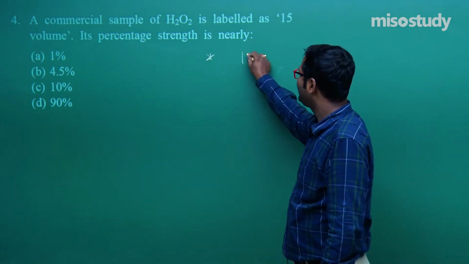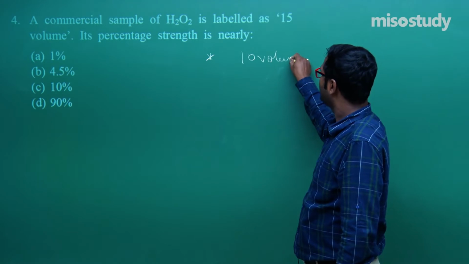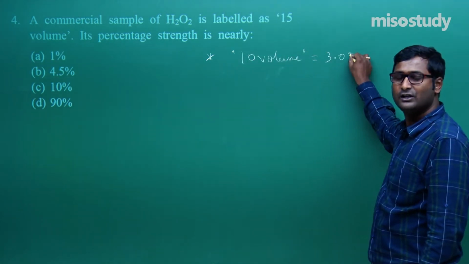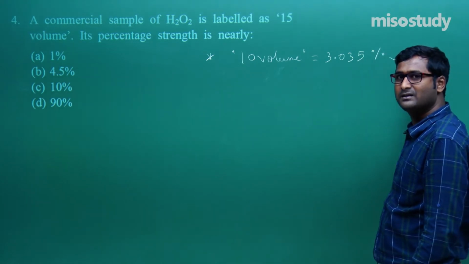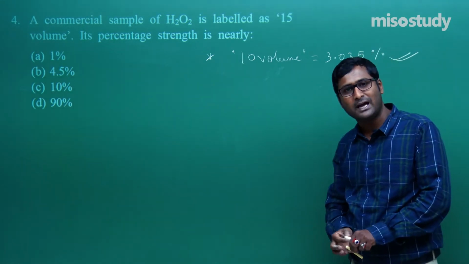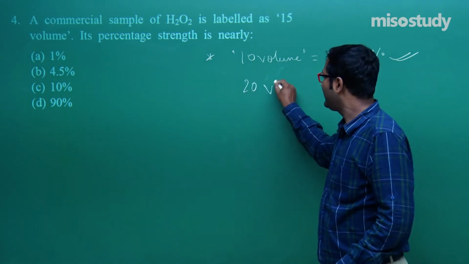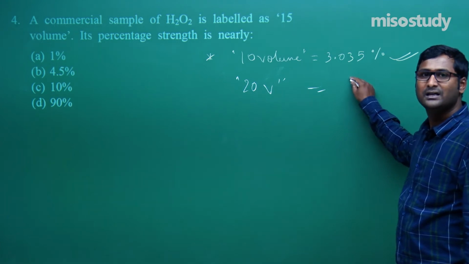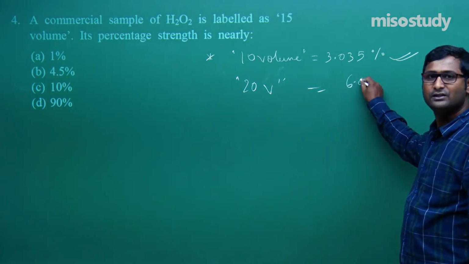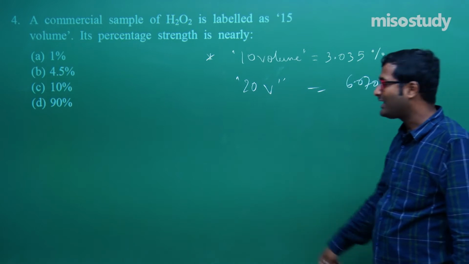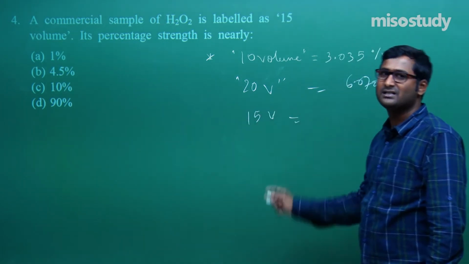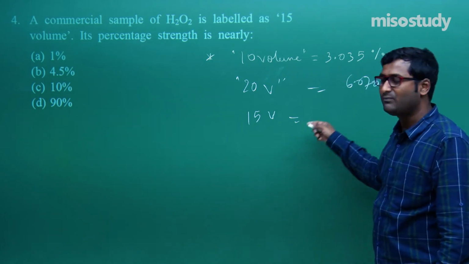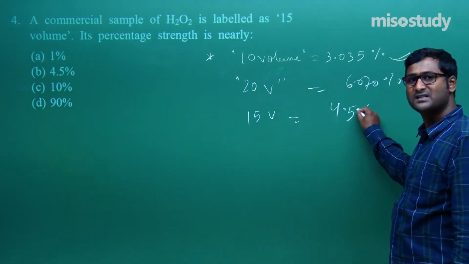As we know, 10 volume has a strength of around 3.035 percent. Do you remember this? 20 volume will have a percentage, tell me. If I write here 20 volume, then multiply, that is around 6.070%. So what about 15 volume? Tell me. 15 volume is very simple, that is the half, 3 plus 1.5, that is around 4.5%.